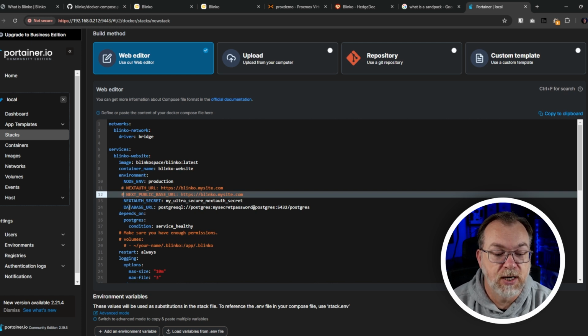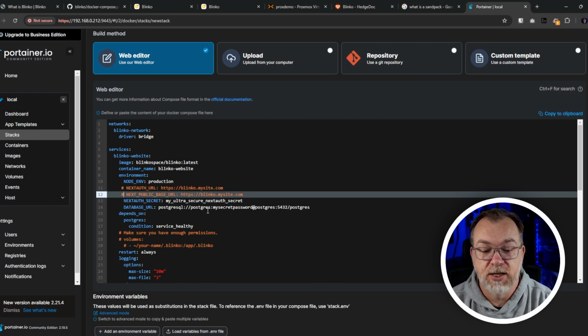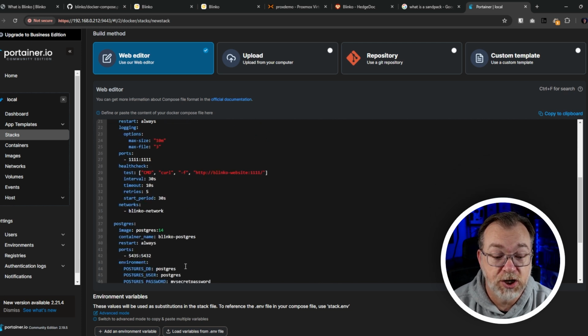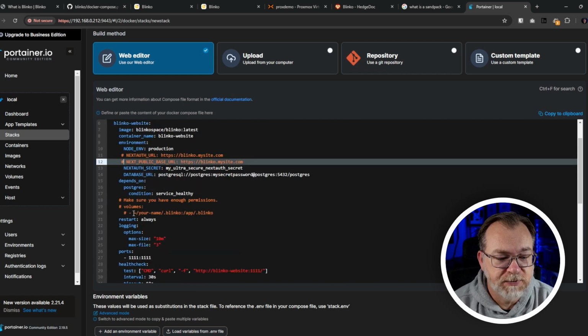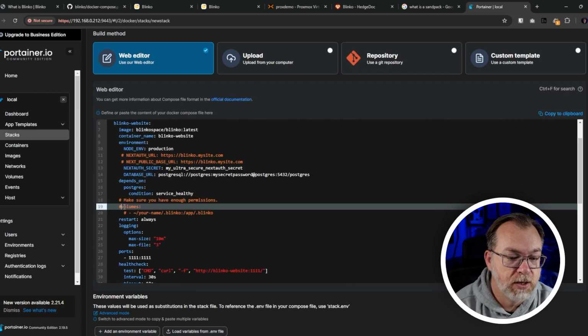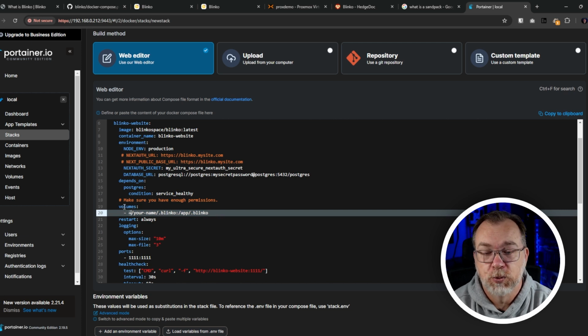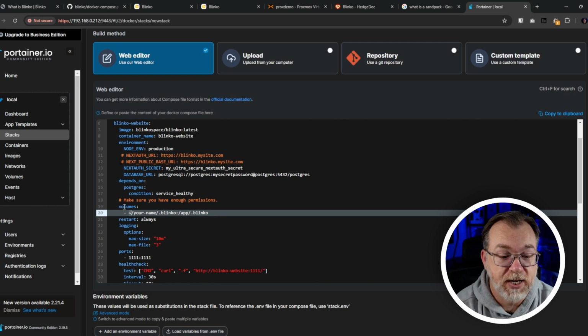Again, the Postgres or the database URL, you should change the username, password, whatever there. But again, if you do that, also change it down here in the environment variables for that database. Everything else here is fine, other than we do want to make sure that we give this an actual persistent storage path that we can use.